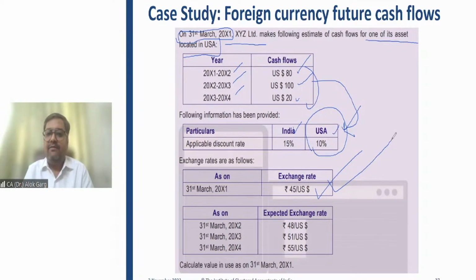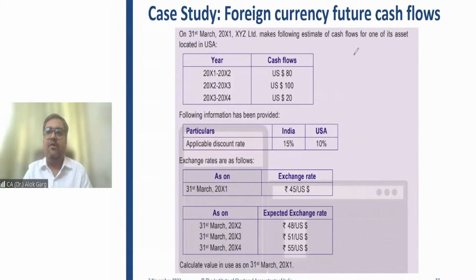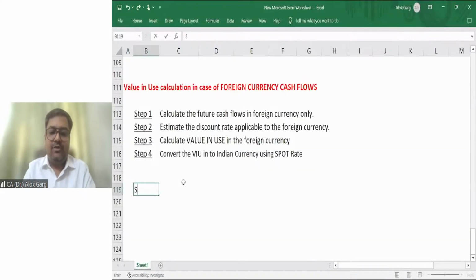Is that clear? Calculate value in use as on 31st March 2001. So let me take you to the Excel file and there we will solve this practical problem.